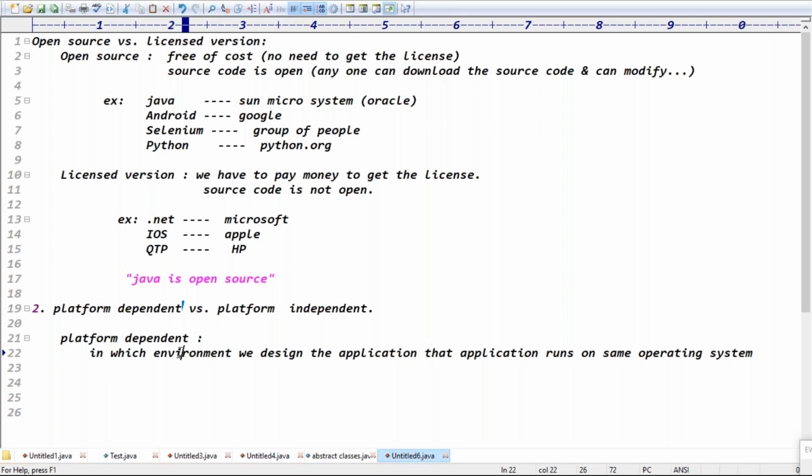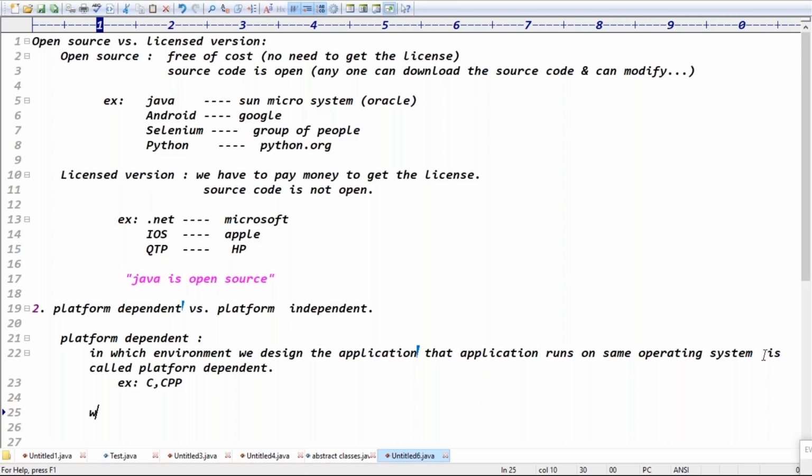In which environment we design the application, it runs on the same operating system, same environment. That is called what? Platform dependent, right? It's called platform dependent, guys. Guys, which one is the platform dependent language? Tell me best examples. C, C is a platform dependent language, right?